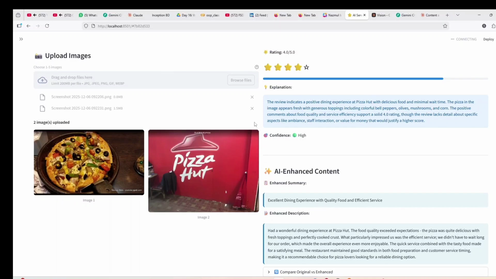The pizza in the images appears fresh, as you can see, with generous toppings including colorful bell peppers, olives, mushrooms, and corn. You can see how in detail the AI analyzes each image.